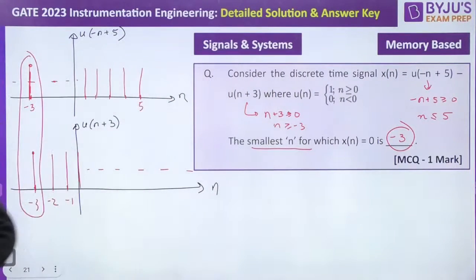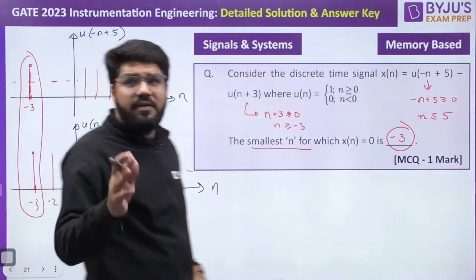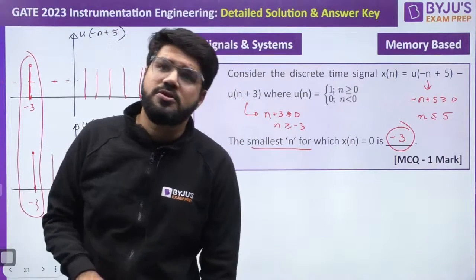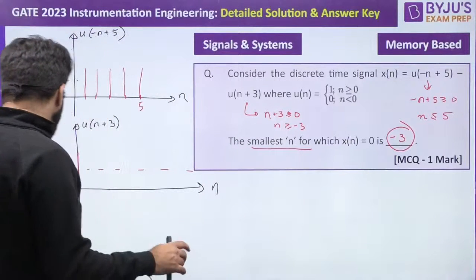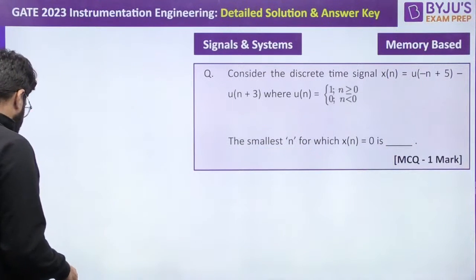Let me remove this pole here, just a second. Okay, -3, correct. Chalo, so many of you are coming up with -3. Now I am able to see the comment box also. Okay, chalo, next question, guys. So this was the second one I got.